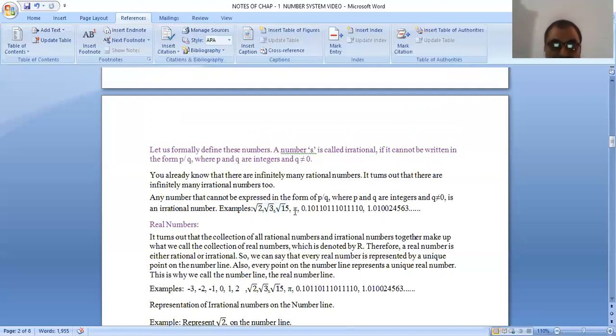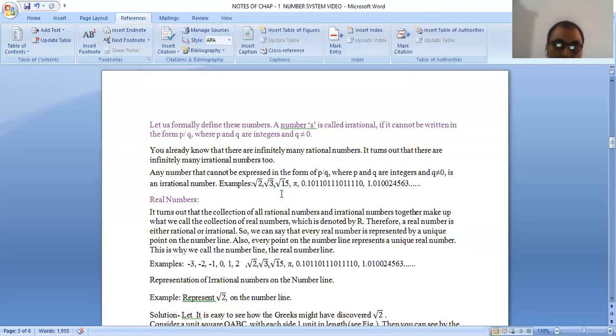Pi is also an irrational number, and numbers which can be written in this form are also irrational numbers. Okay, can you relate between rational numbers and irrational numbers?